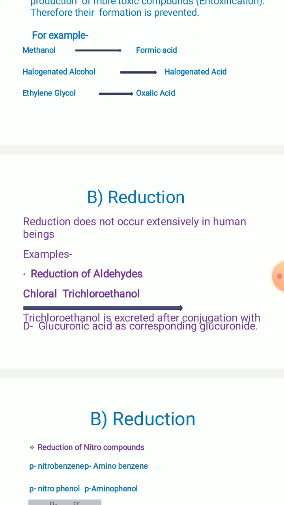This trichloroethanol is going to be further excreted after conjugation with D-glucuronic acid to form the corresponding glucuronide. So this is the process of conjugation.